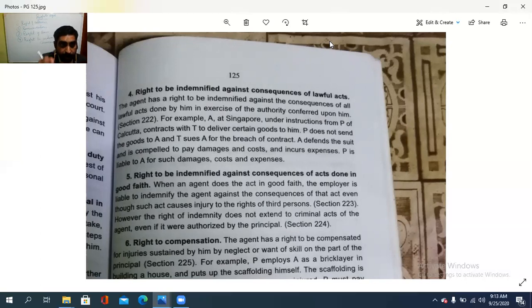Then P is liable to A to pay such expenses. Because why is it? It is the violation from who? P. P ആണ് ചെയ്യാതിരുന്നത്. Isn't it? അപ്പോൾ അതാണ് പറഞ്ഞത്, the agent has a right to be indemnified against the consequences of all the lawful acts done by him in exercise of the authority conferred upon him.